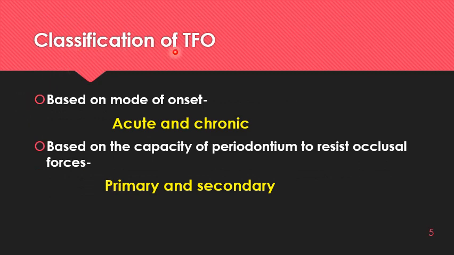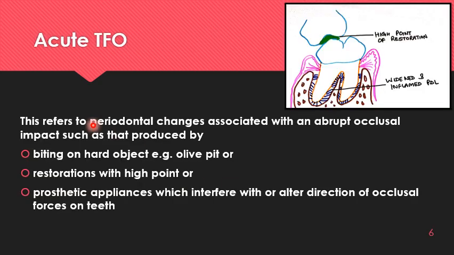Now coming to the classification of TFO, based on the mode of onset, it may be acute and chronic, and based on the capacity of periodontium to resist occlusal forces, this is primary and secondary. First one is acute TFO. As the name tells us, there is a short duration of action, not in terms of symptoms or signs, but the suddenness of the lesion.